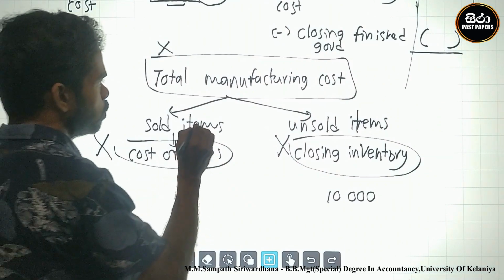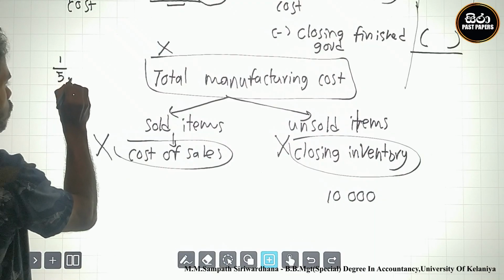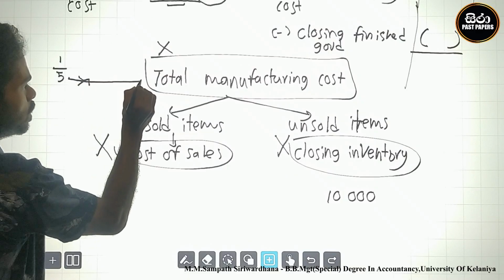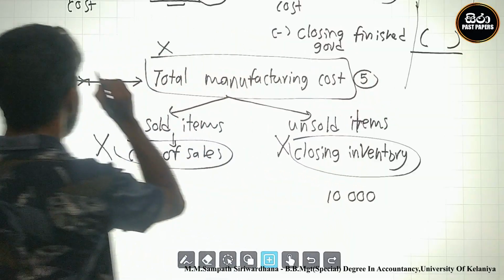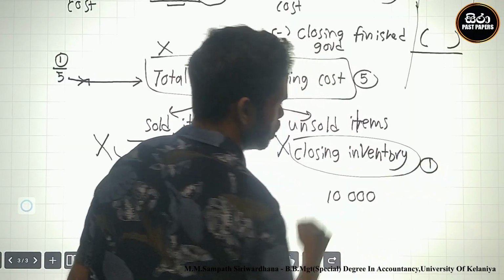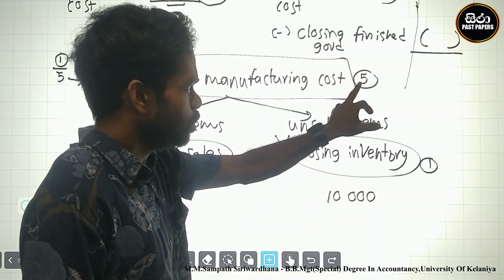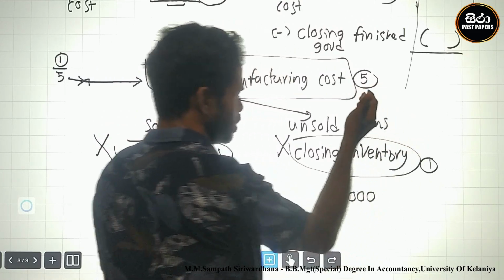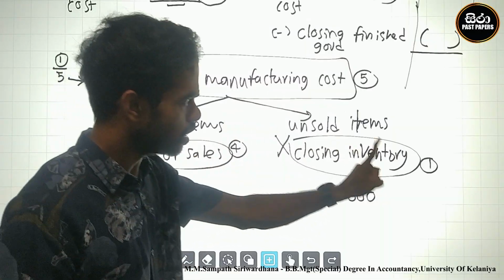Manufacturing cost is 5, and one part, 1, was closing inventory. You can think that 5 is the total. The part of this 5 was 1, and the remaining is 4. The 4 is cost of sale. Look here, 4 plus 1 was 5.